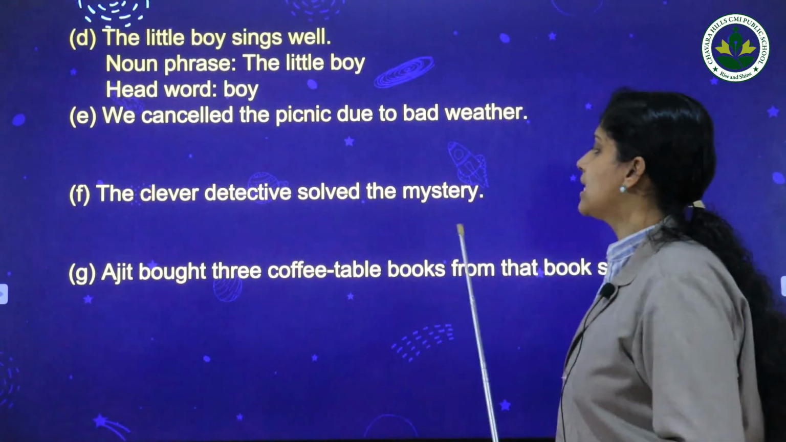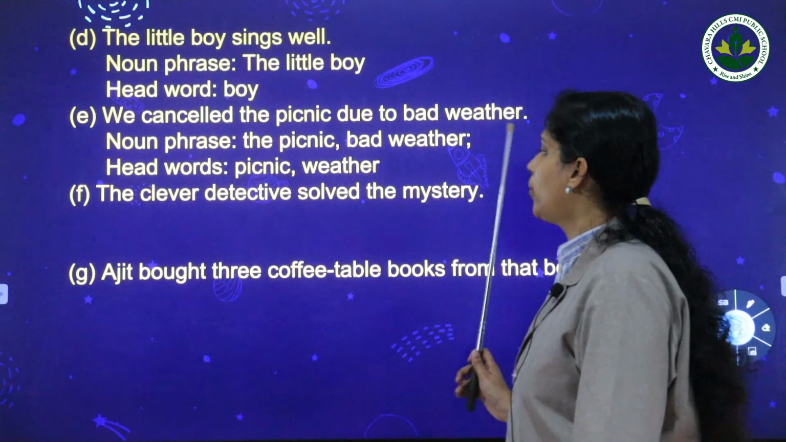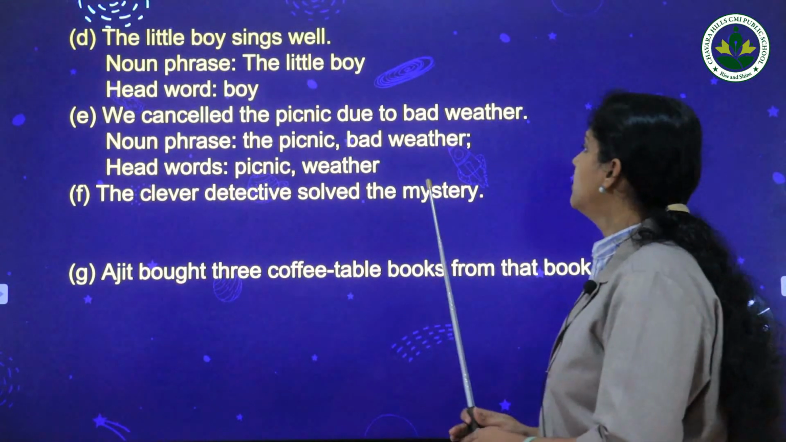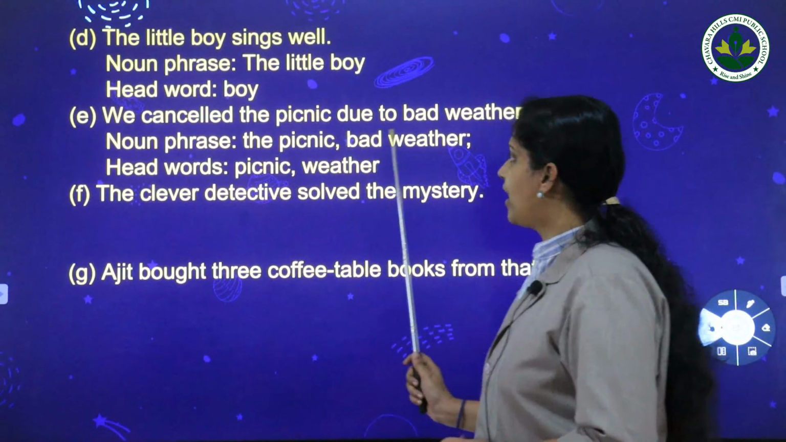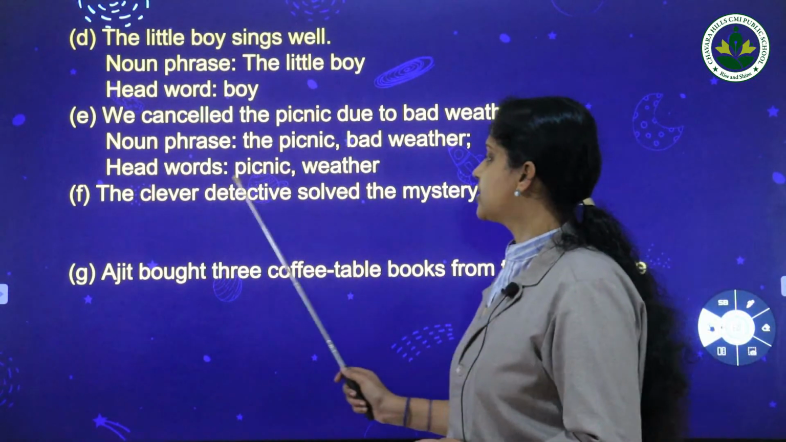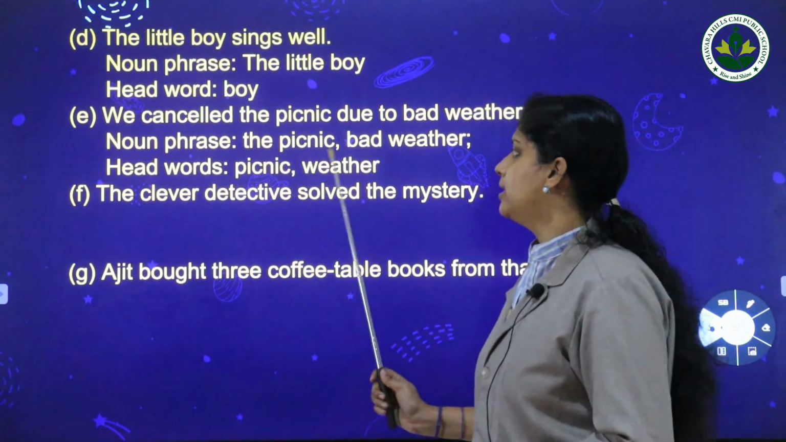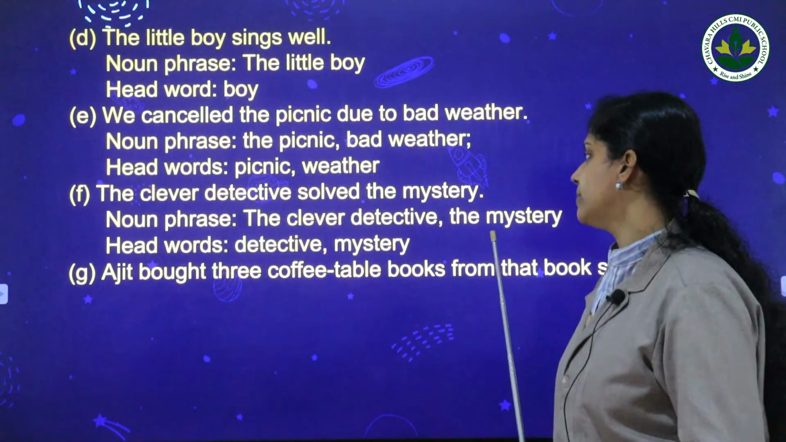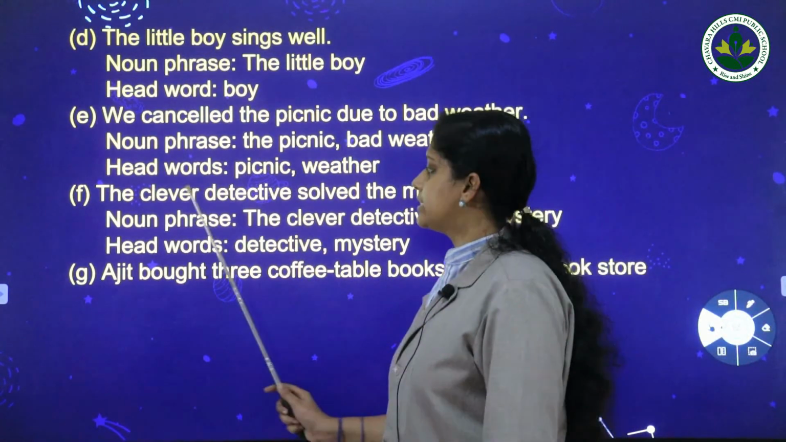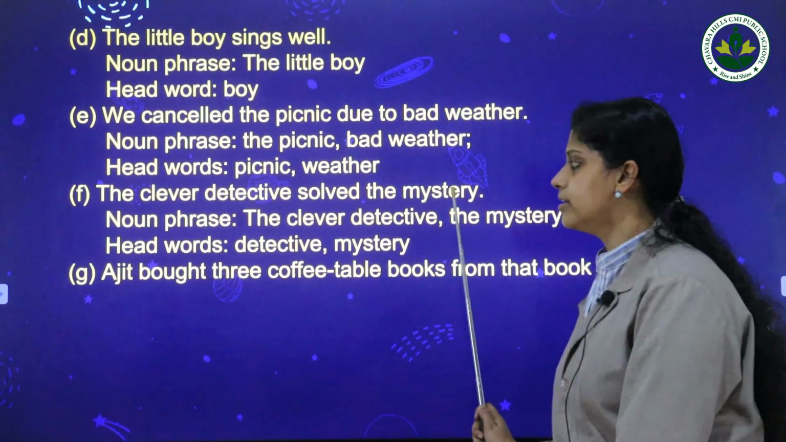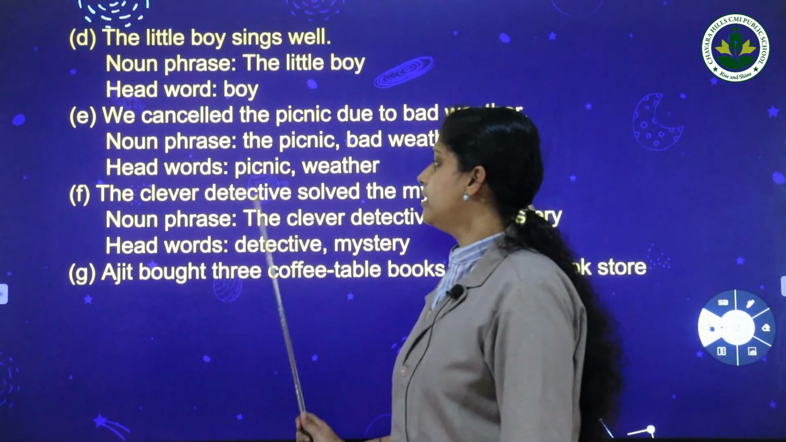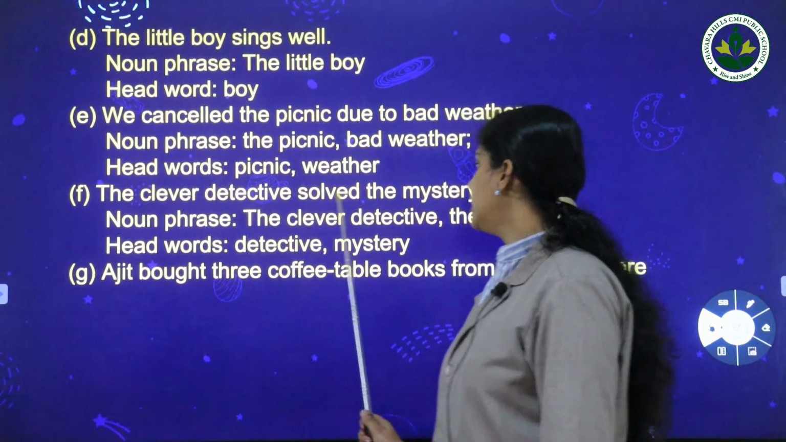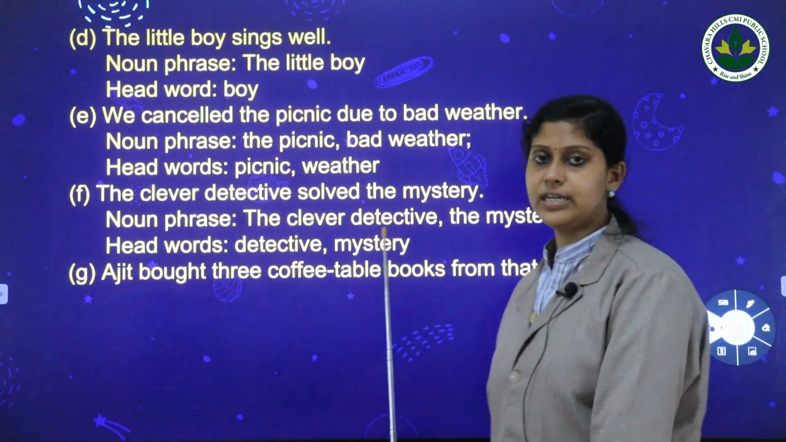Next one, we cancelled the picnic due to bad weather. Here the noun phrases are the picnic and bad weather. The head words are picnic and weather. Next one, the clever detective solved the mystery. Here the clever detective and the mystery are noun phrases, and the head words are detective and mystery.